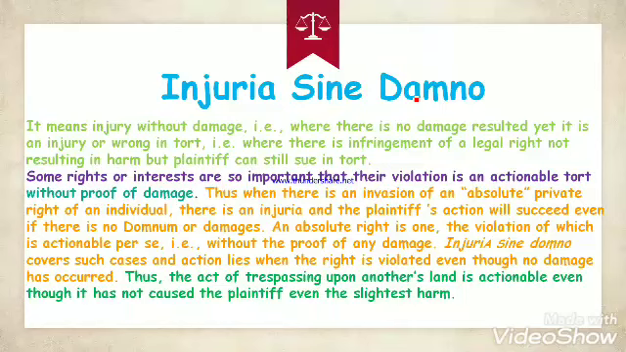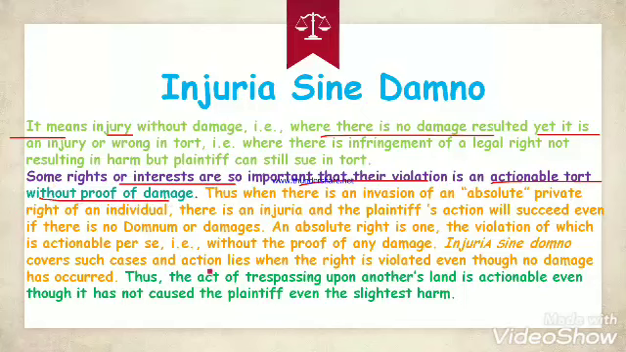Now let's understand another term, Injuria Sine Damno. First of all, let's understand what injuria means. Where there is no damage resulted, yet it is an injury or wrong in tort. Some rights or interests are so important that their violation is an actionable tort without proof of damage. Let's take an example. Thus the act of trespassing upon another's land is actionable even though it has not caused the plaintiff even the slightest harm. So what does the example say?